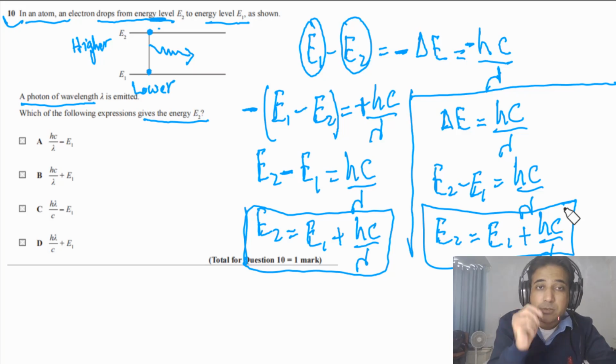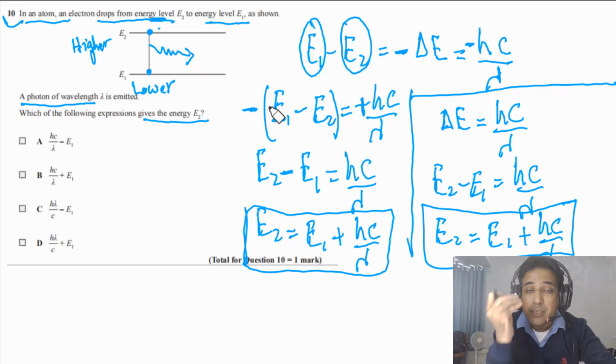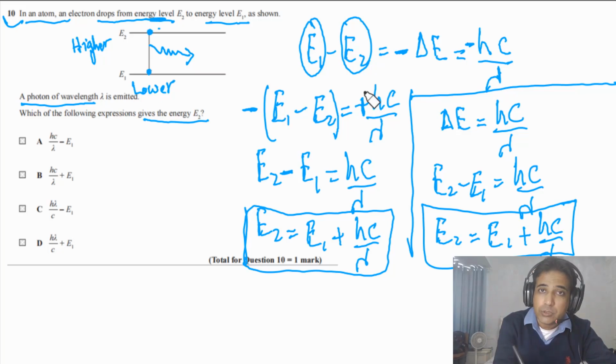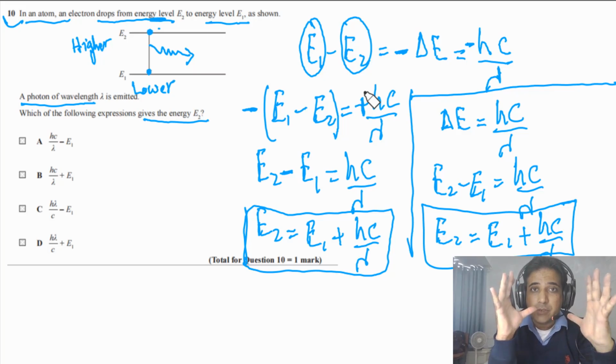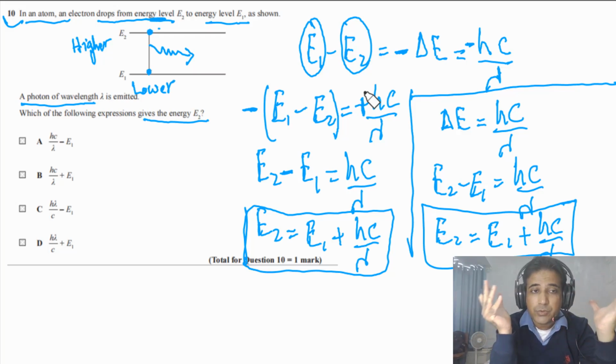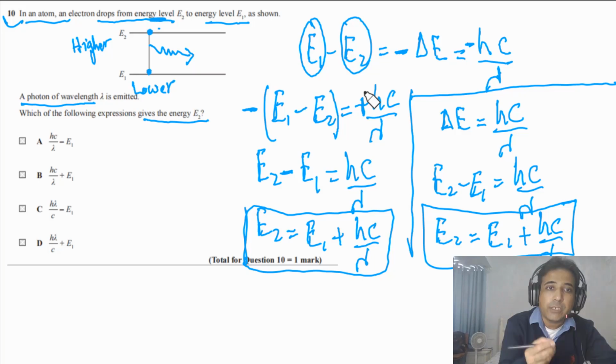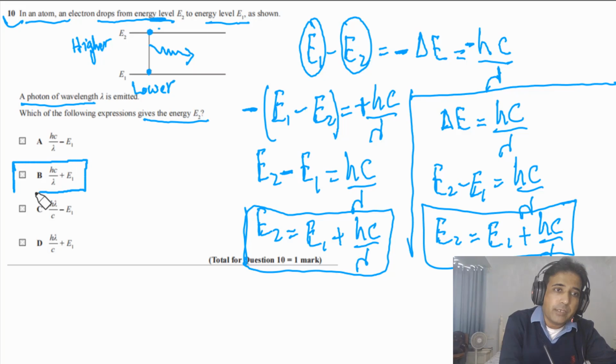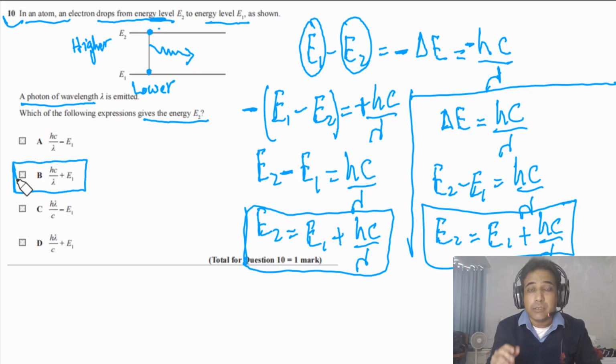But I would suggest following this one, because most of the time students don't understand the minus sign. They will often get confused with that. So try to use this approach. Practice this approach one time, two times. When you are very comfortable with this, it means you understand how to deal with negative signs, meaning negative energy. Negative energy means that energy has been released. Because in this case a photon is emitted, energy has been released. That's the point. Now if you look at the given options, I hope you can simply find that this one is the answer. So B is the right answer.